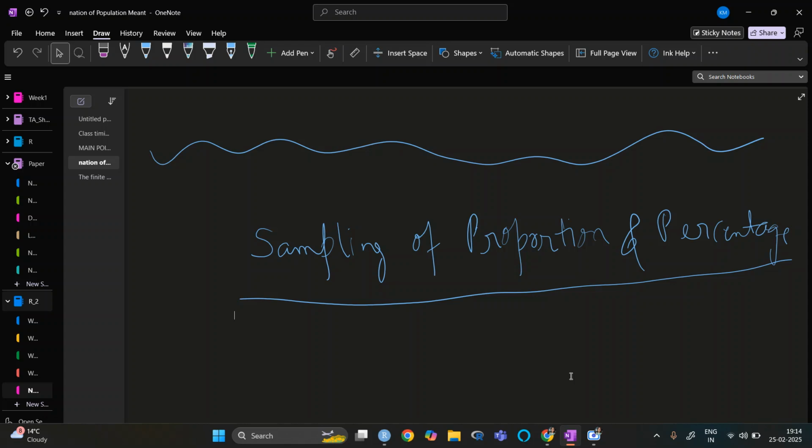Once we understand this, we can do more. For example, when buying something, if the review rating is less than 3.5, I will not buy it, and if it is greater than 3.5, I will buy it or think of buying it. I can take samples from that only. That is where we need the proportion.